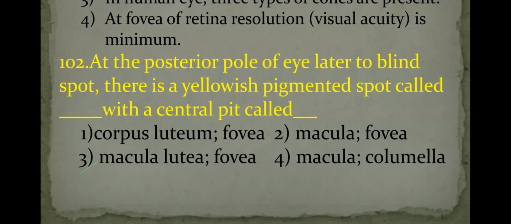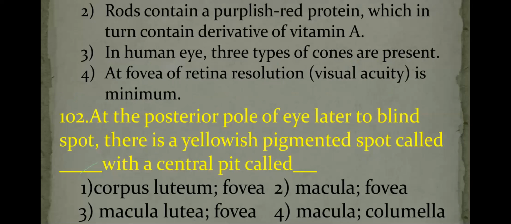The depression present in the macula is called the fovea centralis. That fovea centralis is responsible for acute vision. Therefore, the answer for question 102 is the second option.